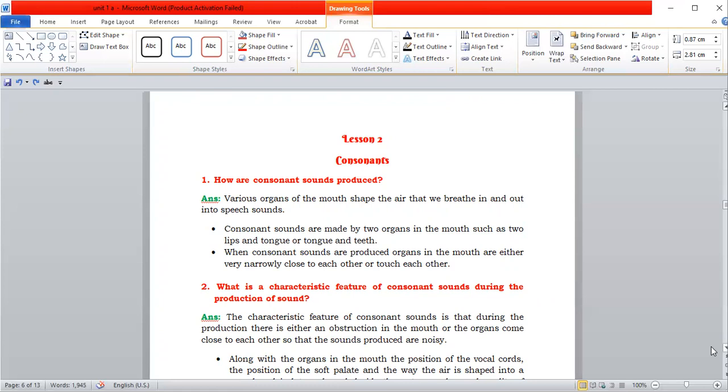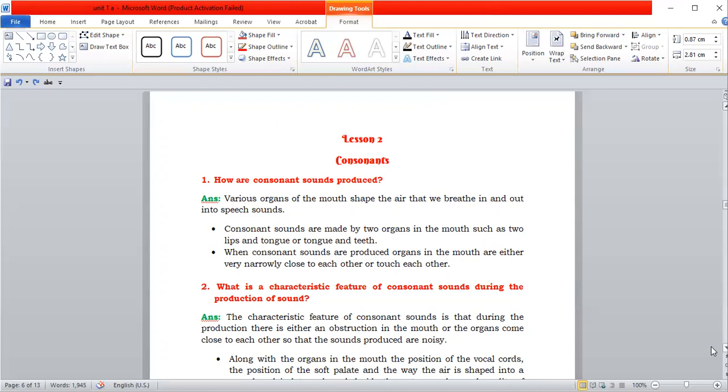And what is the classification of consonant sounds based on their production of speech? First one, how are consonant sounds produced? Various organs of the mouth shape the air that we breathe in and breathe out into speech sounds. Consonants are made by 2 organs in the mouth such as lips and tongue or tongue and teeth. When consonant sounds are produced, organs in the mouth are either very narrowly close to each other or touch each other. So this is how the consonant sounds are produced.